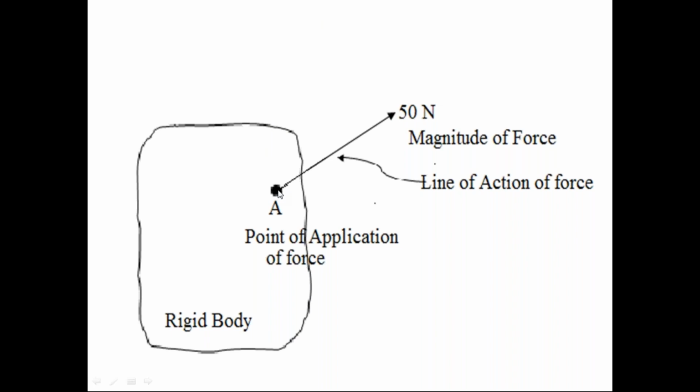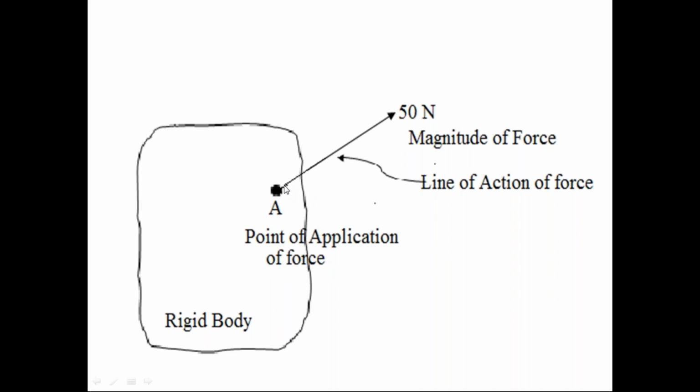At point A, the force is acting on the body. We call this point A the point of application of force. The point at which the force is acting on the body is called the point of application of force.